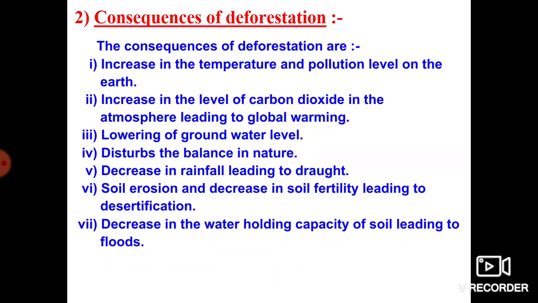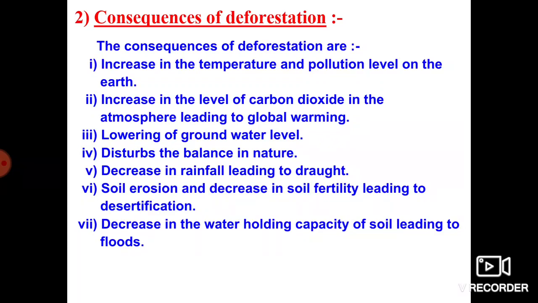That's why we have to maintain a sufficient amount of carbon dioxide in the atmosphere. If the concentration of carbon dioxide in the atmosphere increases, it leads to global warming, which is nothing but an increase in the level of the earth's temperature.